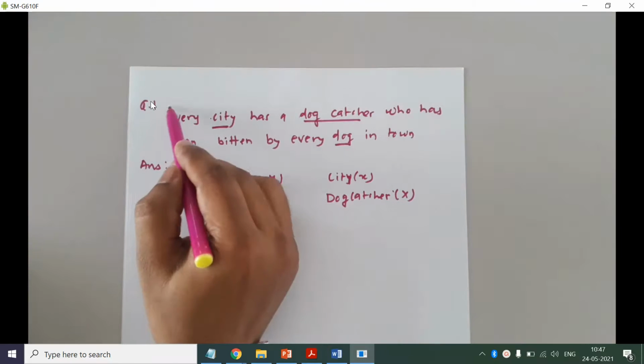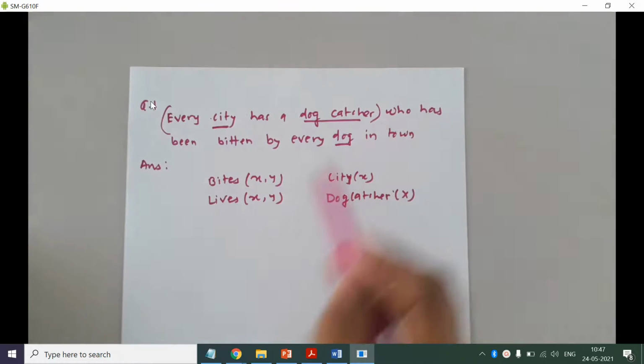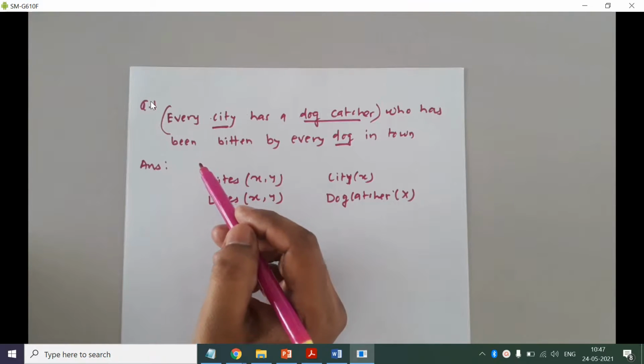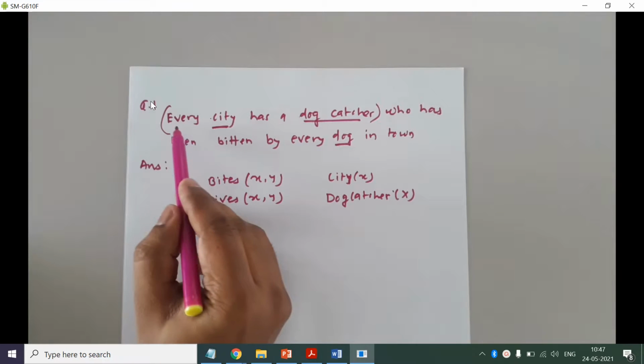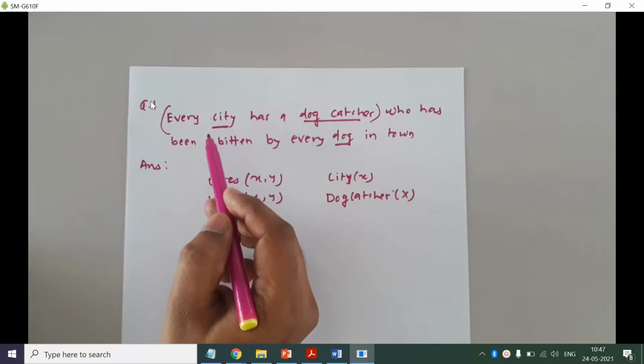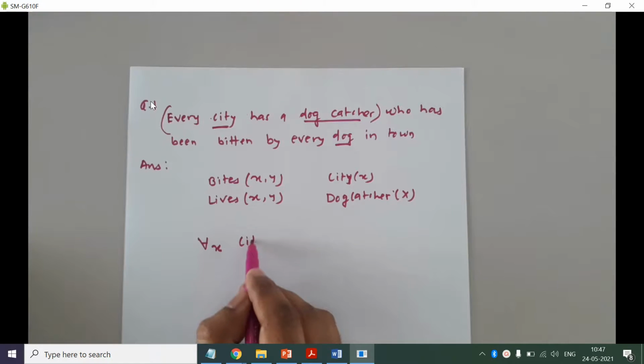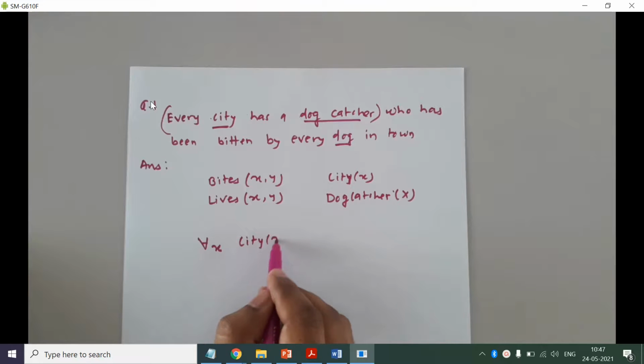First we'll try to capture this knowledge. Every city has a dog catcher. Okay, so now you have to decide about the quantifier. So we are talking about every city. Okay, so you will have for all X, then city X. Okay, every city has a dog catcher.